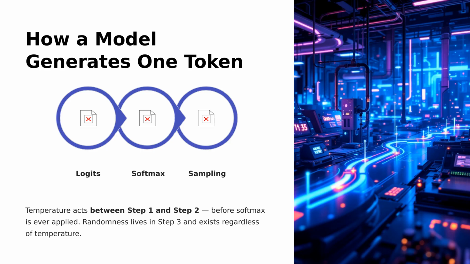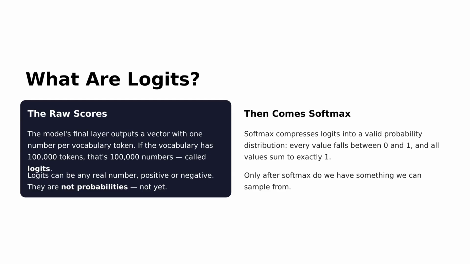Let's explore how a model generates one token. The process begins with sampling, where we calculate Logits for possible tokens. Before applying the Softmax function, temperature is introduced, adjusting the model's confidence in token selection. This influences the diversity of outcomes. Finally, randomness is inherent in the sampling step, ensuring variation in the generated tokens, irrespective of the temperature setting. Together, these steps define how a model predicts its next token.